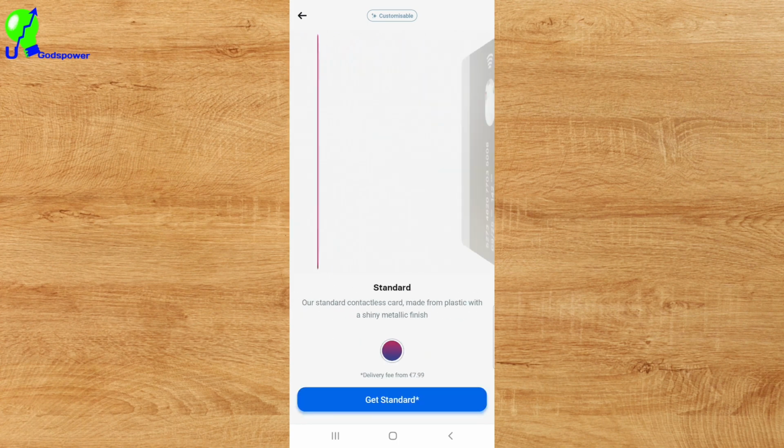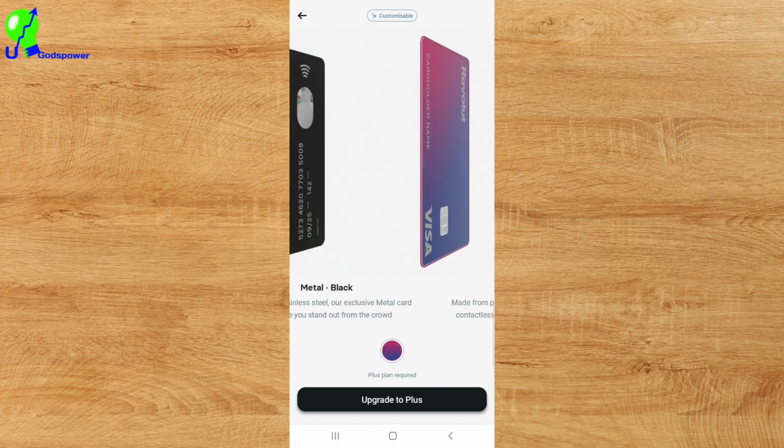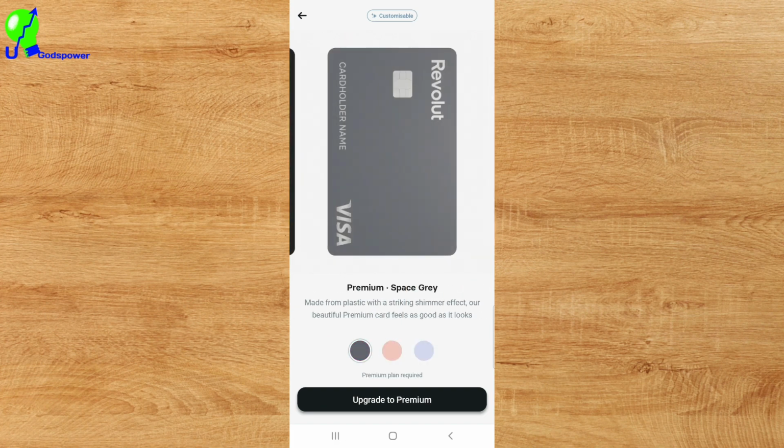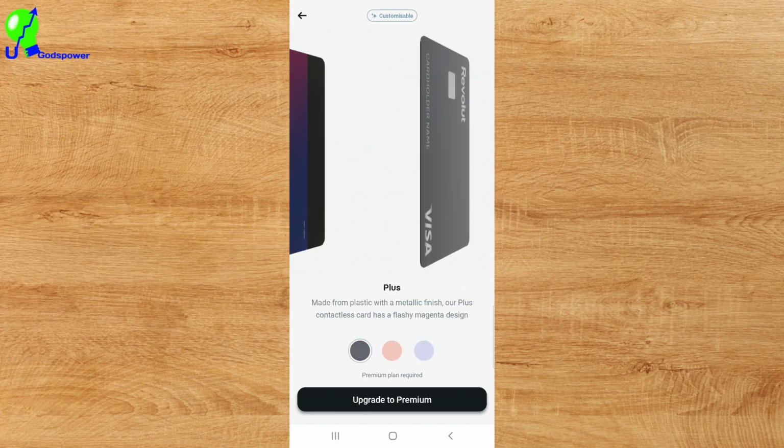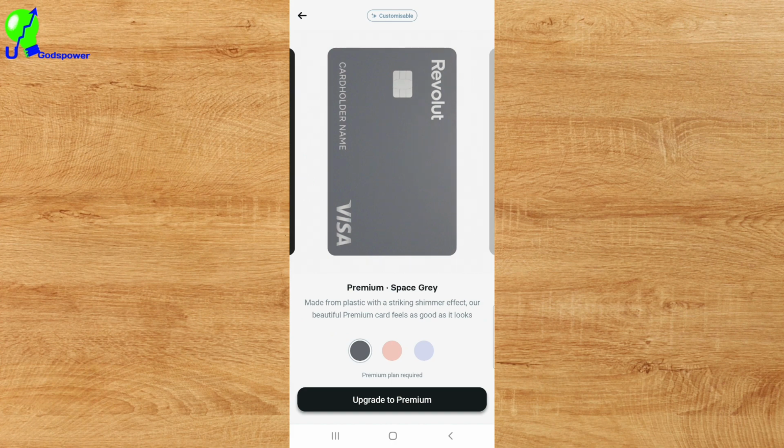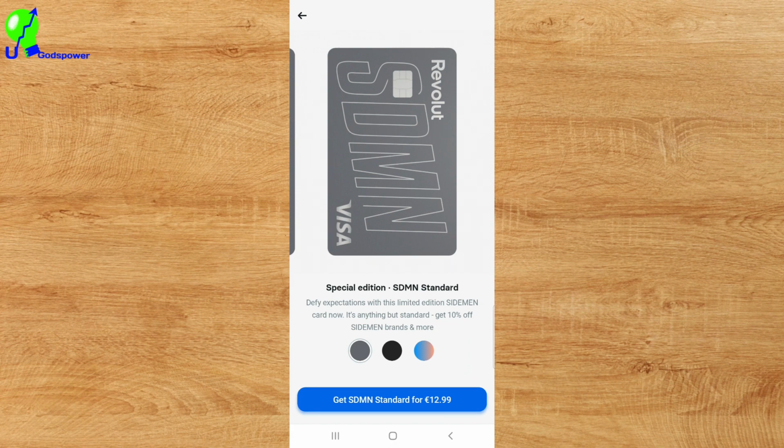They have the standard card, the metal black card, and the plus card, which is the Visa card, and the premium space green card, which is also a Visa card. And they have this one, which is the special edition. SDMN standard, which you can get a lot of things by just using the subscription of this card.